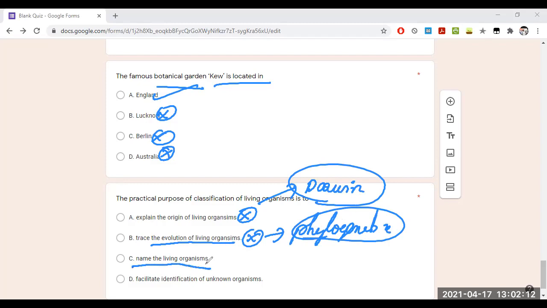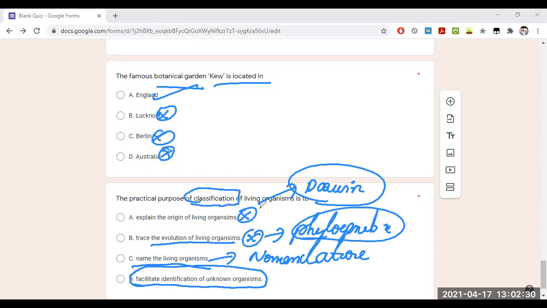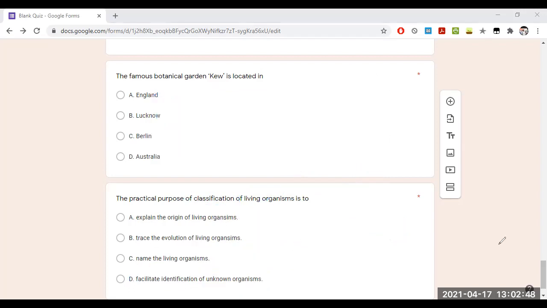Name the living organisms. Naming the living organisms comes under nomenclature. Nomenclature just includes the naming of the living organisms. So the only option that is left is to facilitate the identification of the unknown organisms. Very simple. Why do we do classification and taxonomy? To facilitate the identification of unknown organisms, to identify new organisms, classify, do nomenclature, etc. That is the reason why we do the classification.